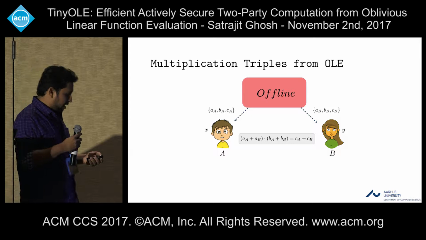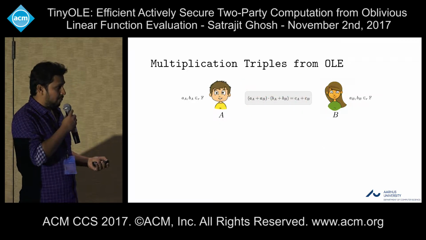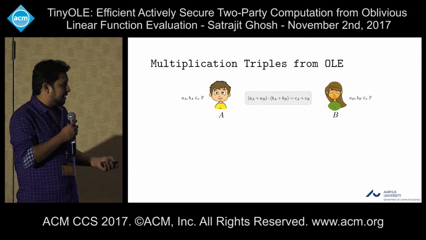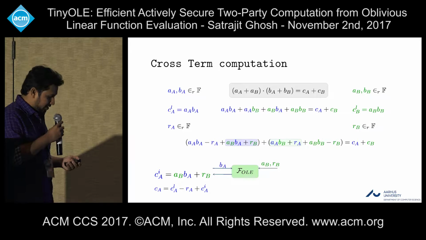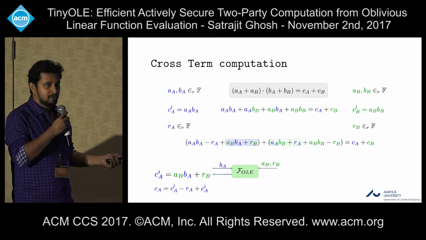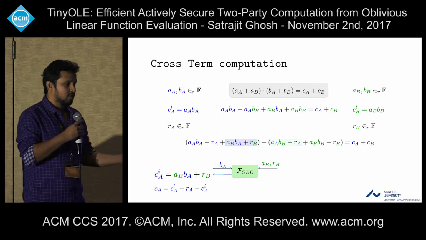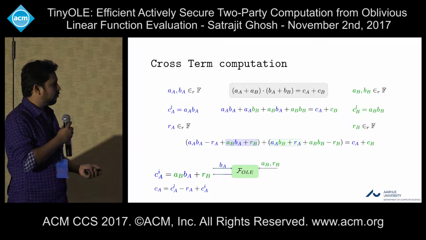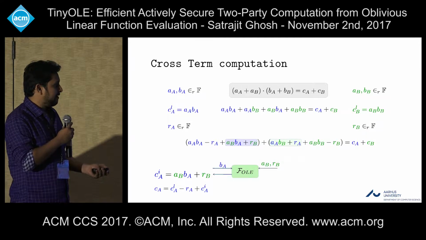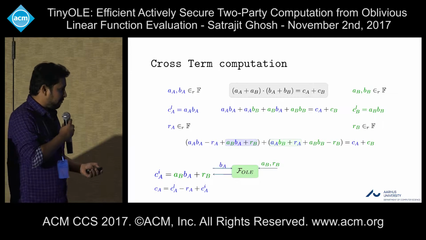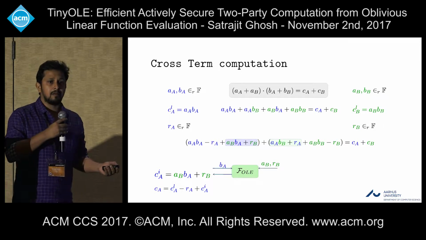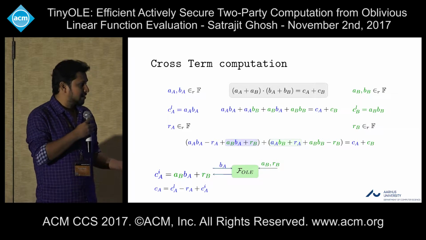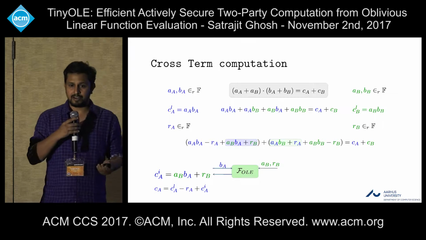Now, party A chooses some A_A and B_A randomly, and B chooses some A_B and B_B in a random fashion. Now just expand the equation a little bit, where these blue terms correspond to party A and the green terms correspond to party B. If we expand it, we can see there are some blue terms, some green terms, and there are some mixed terms. The same color terms can be computed locally by each party. But for these mixed color terms, both parties have to interact.